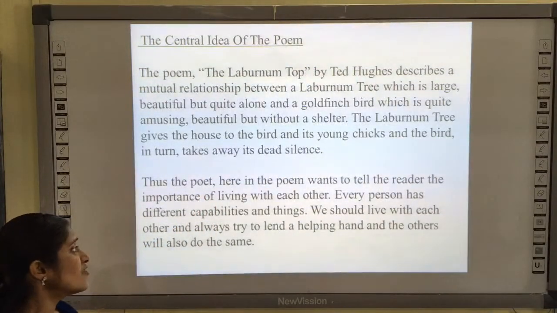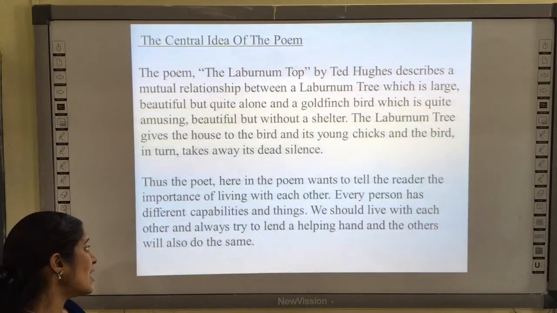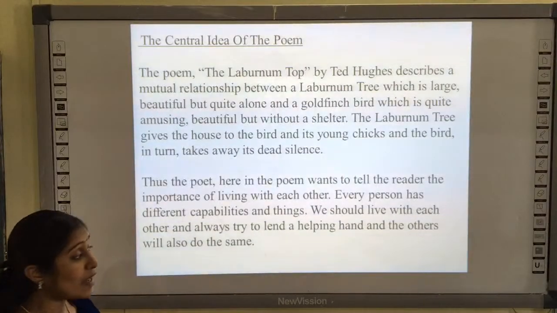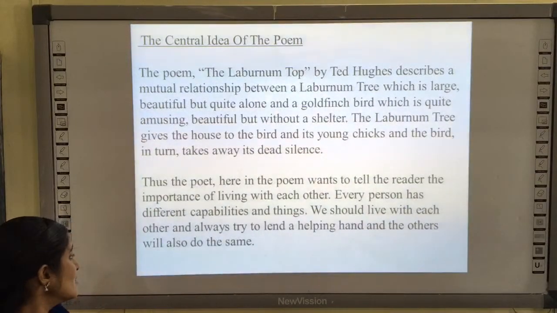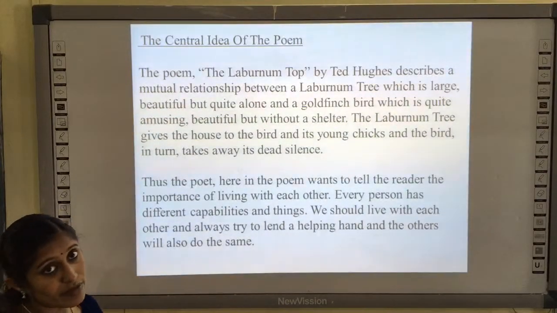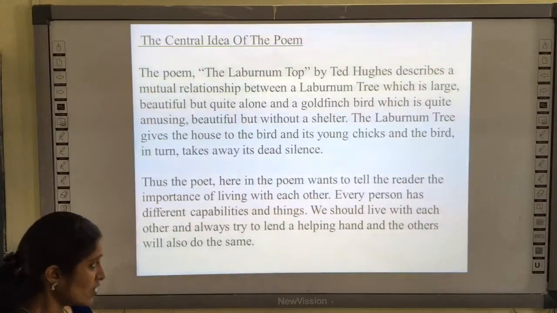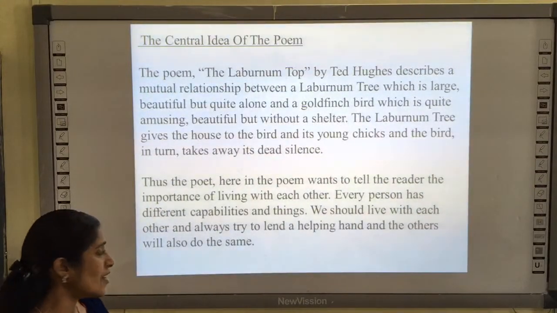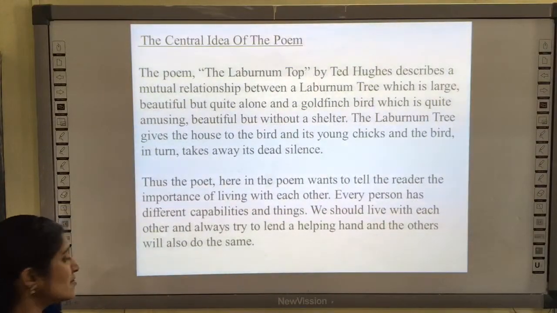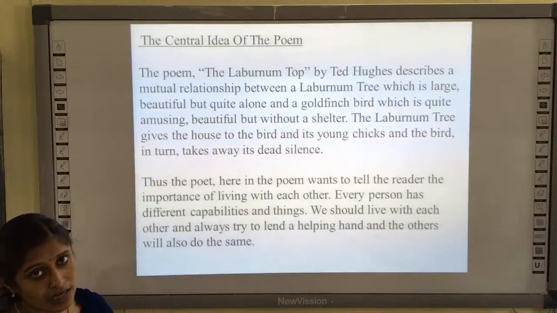So it just gives the importance of living with each other. Every person has different capabilities and things. We should live with each other and always try to lend a helping hand, and the others will also do the same. So it gives a message that we should live with each other and always try to lend a helping hand, and the others will also do the same to us.